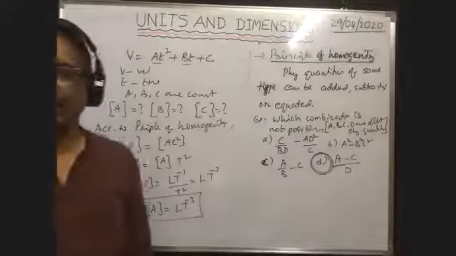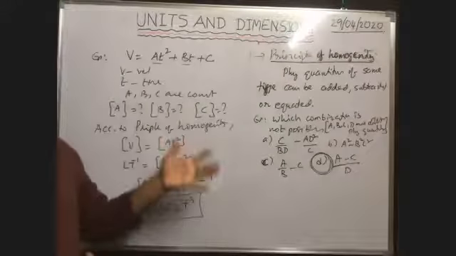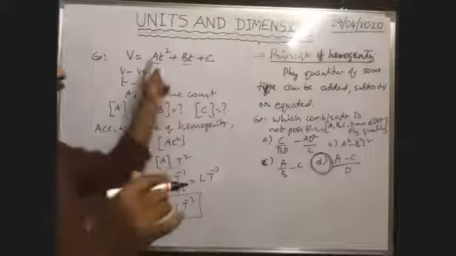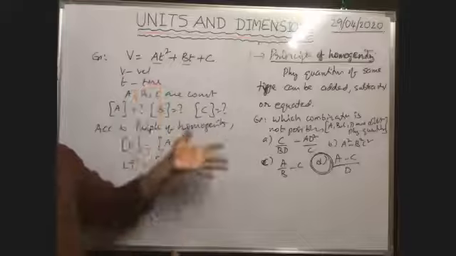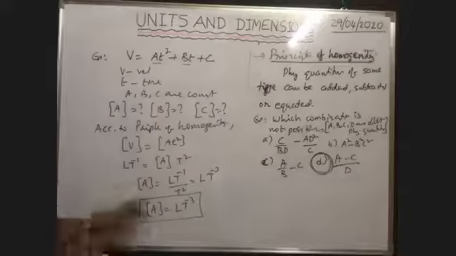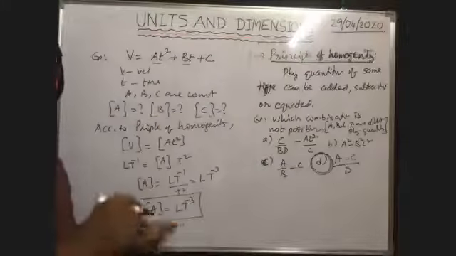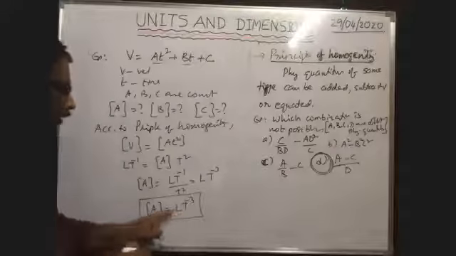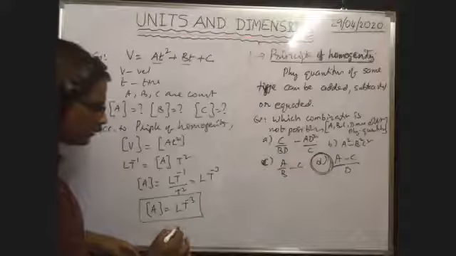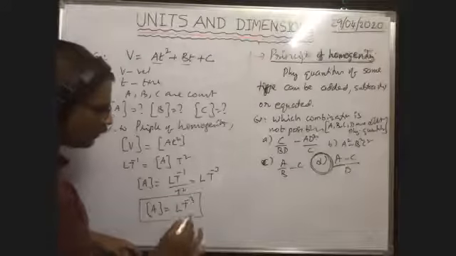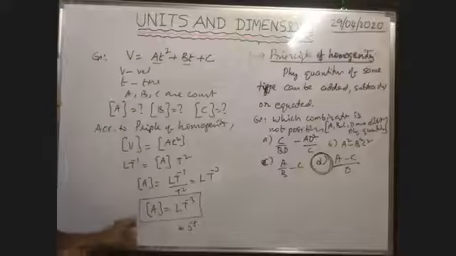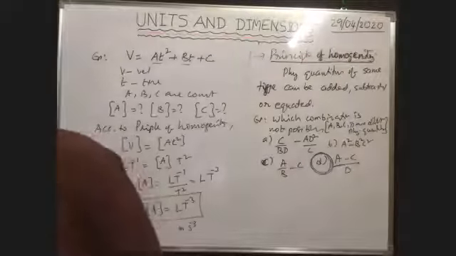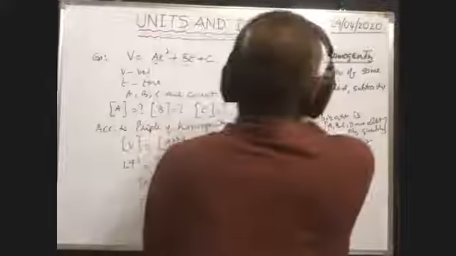Sometimes they may ask, what is the SI unit of physical constant A? For that, first you write the dimension formula of A. If the dimension formula is this one, then in the SI system, L means meter, T means second, power -3 is there. That's why the SI unit of A is meter second to the power of -3. Similarly, last 1 minute.